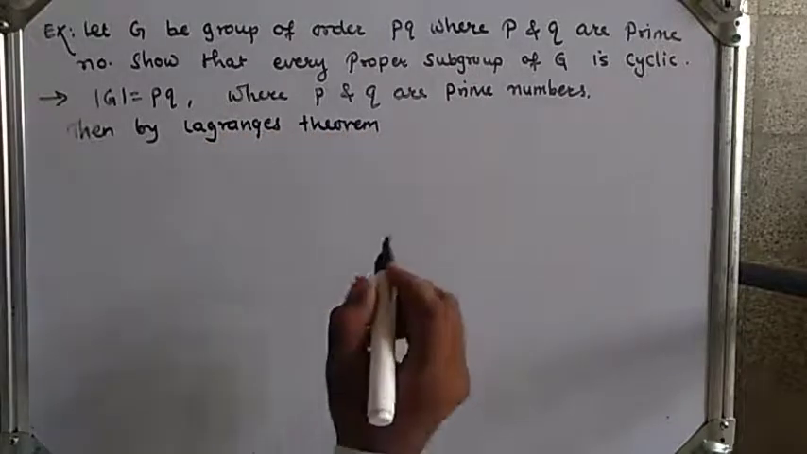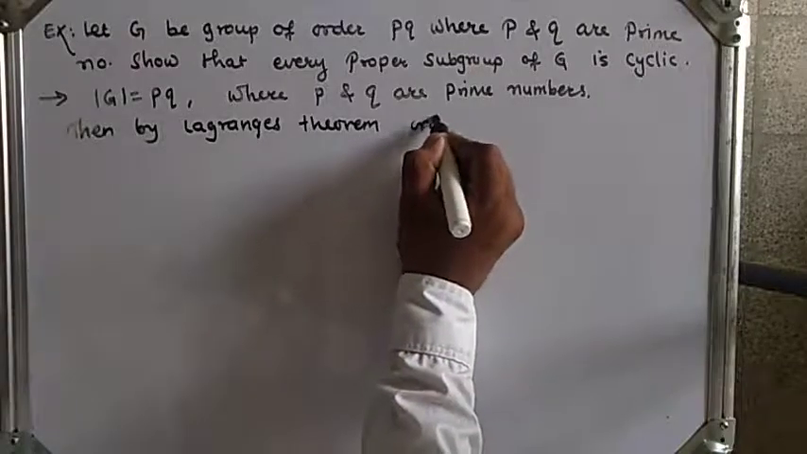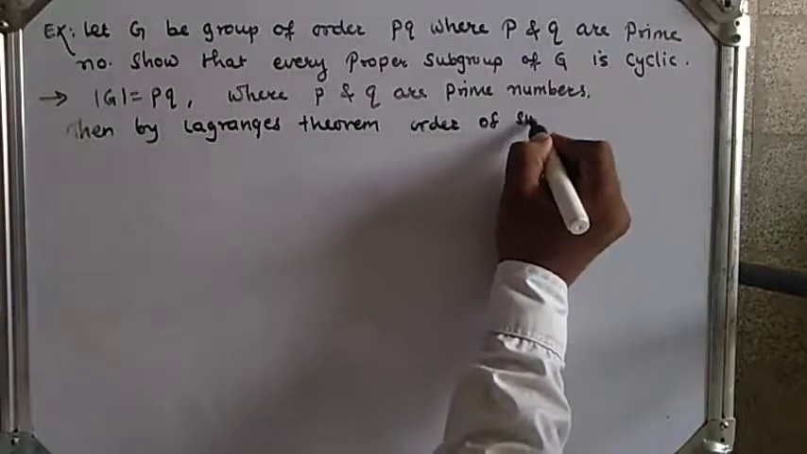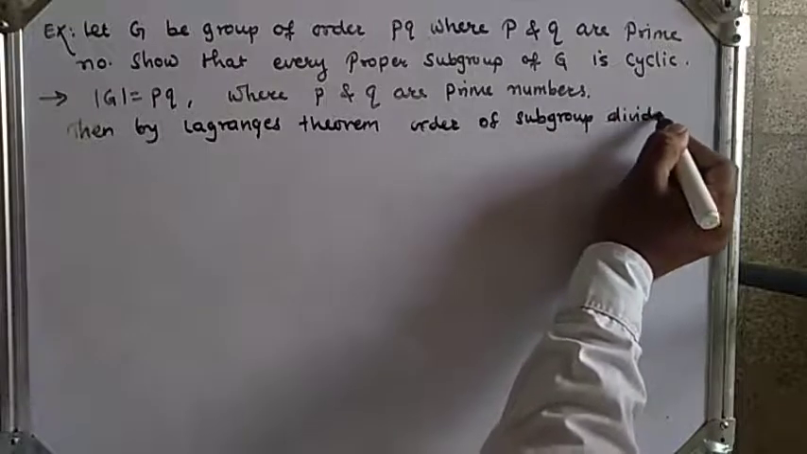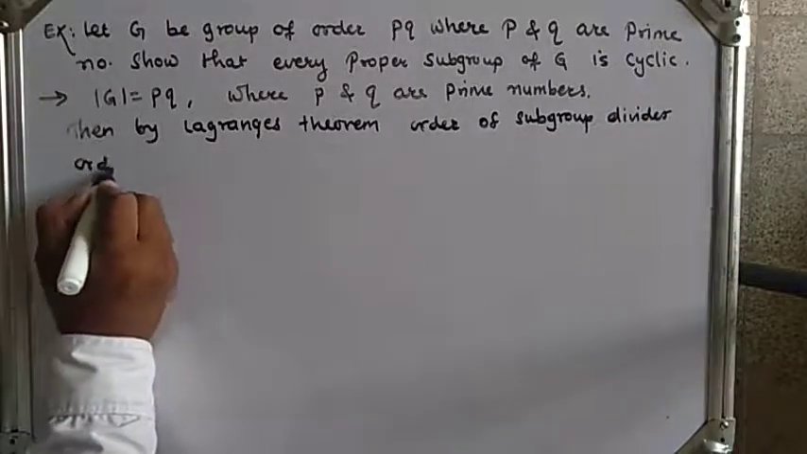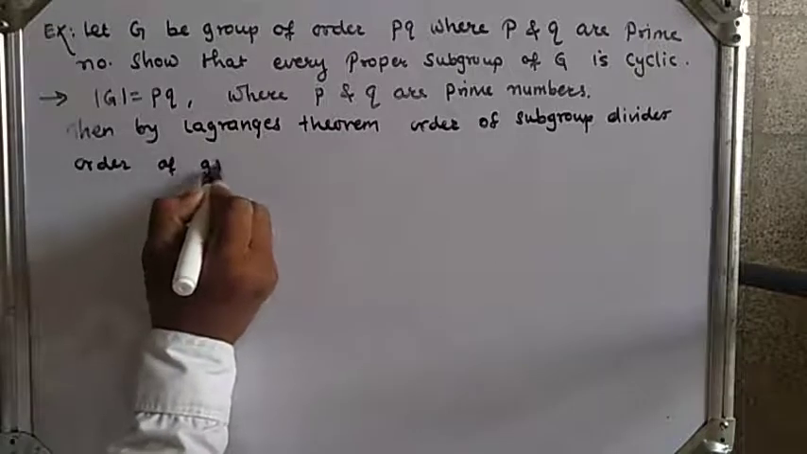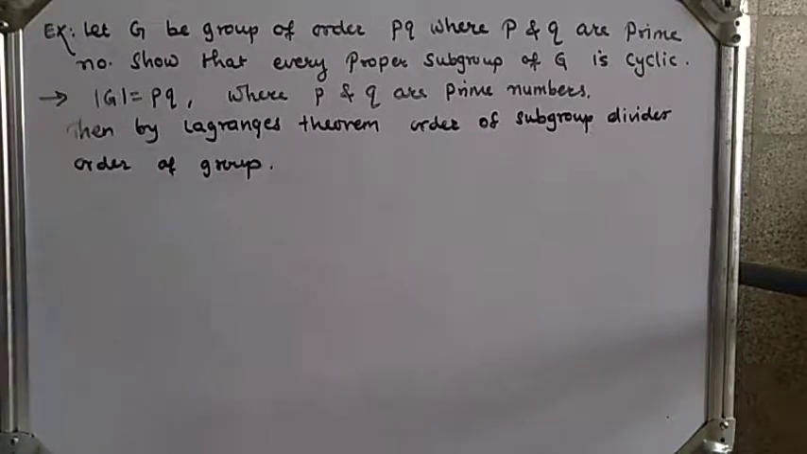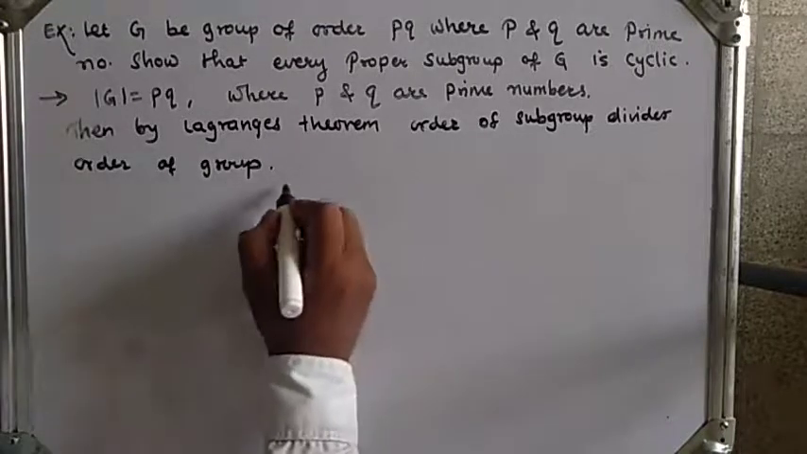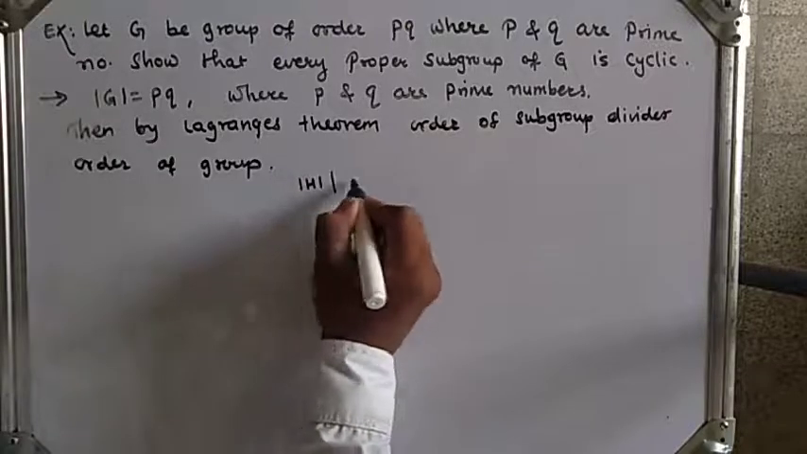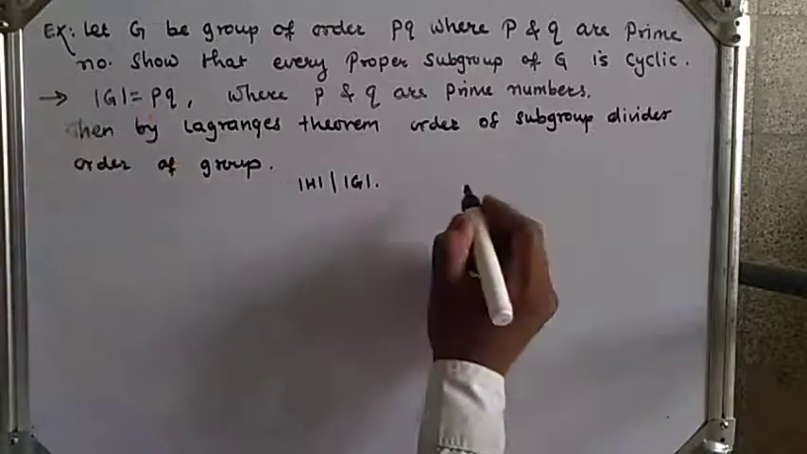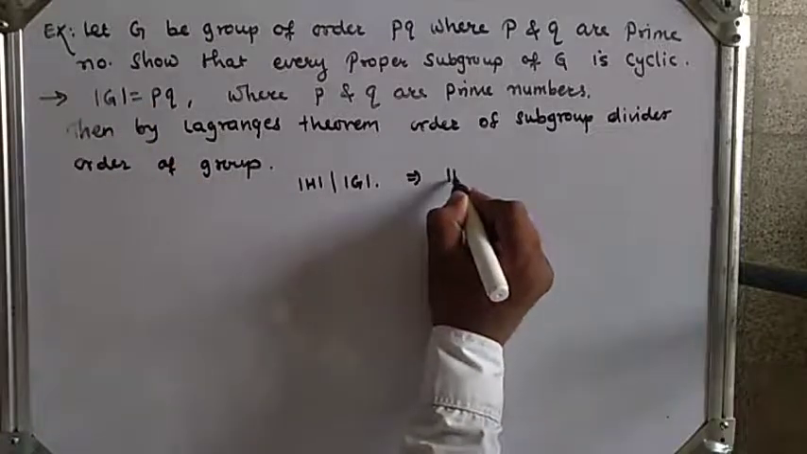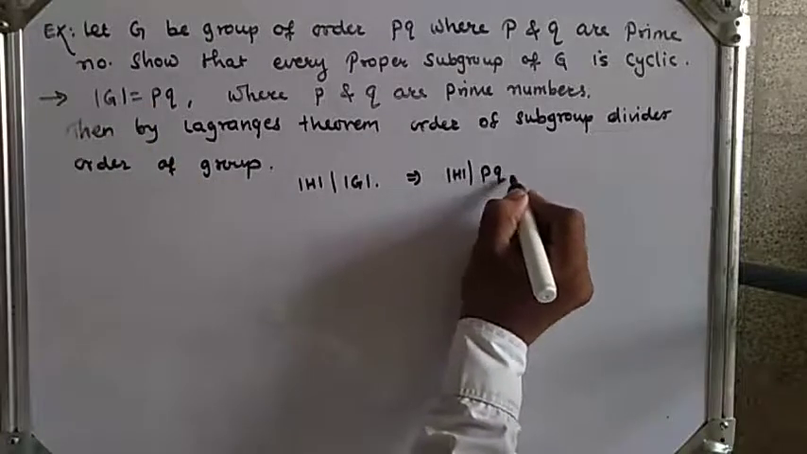the order of a subgroup divides the order of the group. So here we will get the order of H divides the order of the group. The order of G is p into q, so the order of H divides p into q.